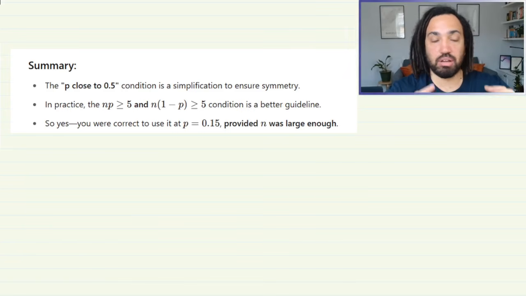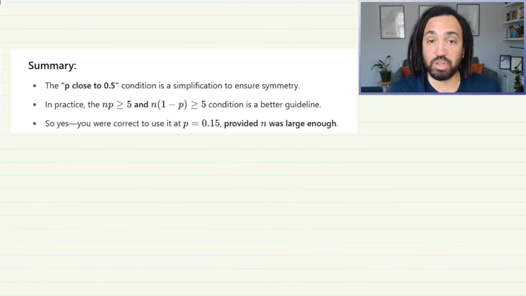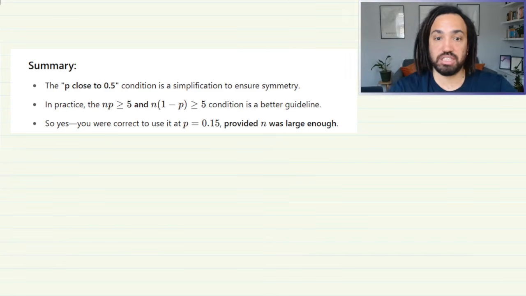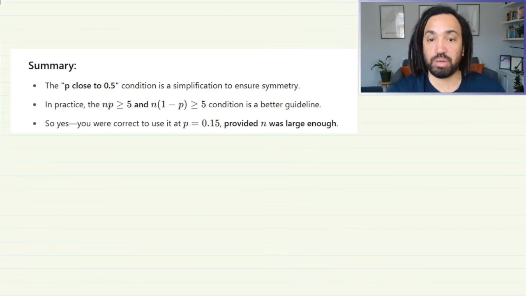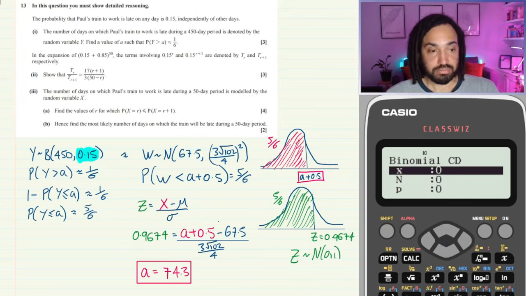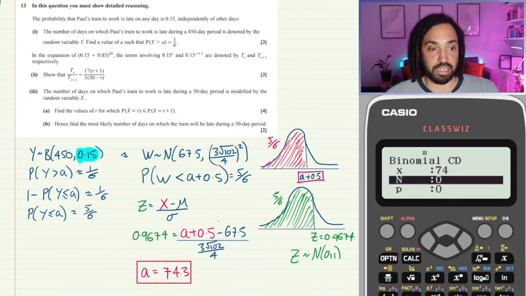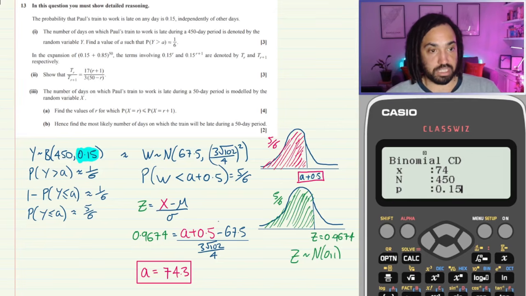So in summary, all you need to know for EDEXCEL is that you can't use it when n is not large and when p is not close to 0.5. It'll be really clear when you have to use the approximation of the binomial. But this is just a bit of added knowledge in case you're interested as to why we can use it in other questions on different specs. Okay, so let x equal 74, let n equal 450. The probability was this.